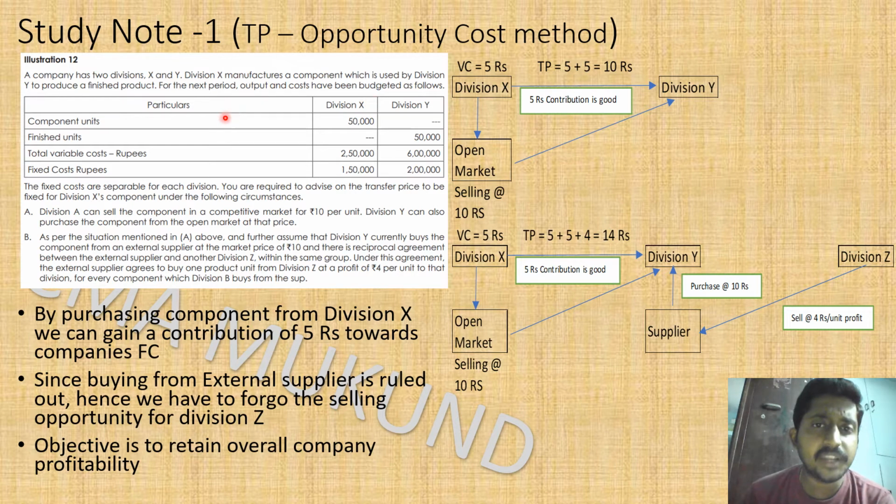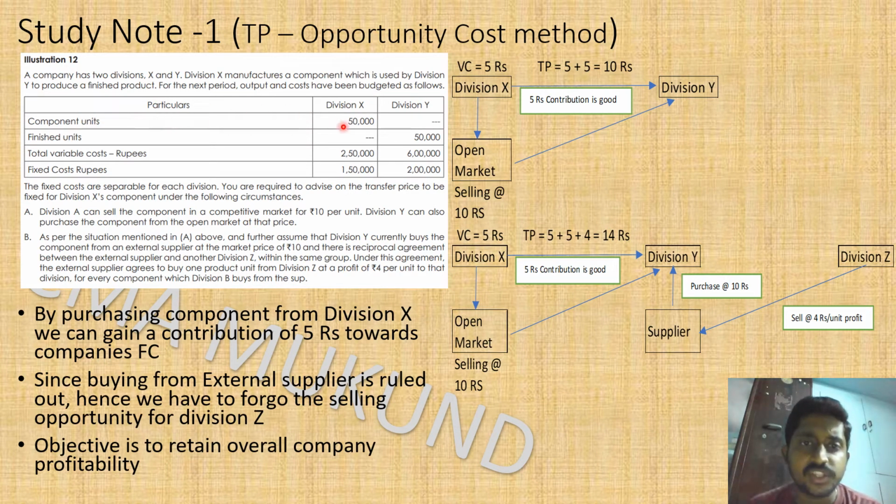So let's go into the question. For the next period, output and cost are budgeted as follows. They are planning to make 50,000 units of component X at division X. These 50,000 units will go to division Y, and division Y will make 50,000 finished goods. Variable cost is also given: 2.5 lakhs for division X and 6 lakhs for division Y. This is for the 50,000 units. Fixed cost is also given: 1.5 lakhs for division X and 2 lakhs for division Y. The fixed costs are separable for each division.